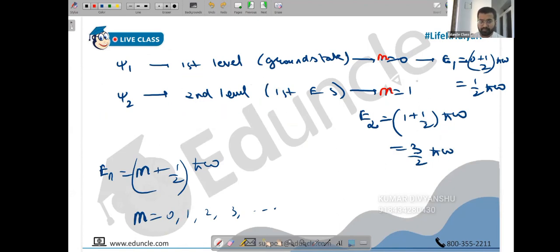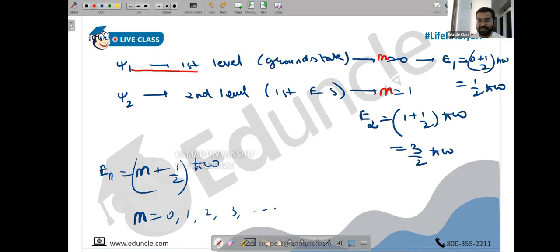Sir, here m is not an excited state, right? No, it's not. That's what I'm saying. Sir, in the first level, for the zero excited state, we will put m equal to 0 for E1, right? Yes, 0. But it's the 0 excited state. M is not the problem. The problem is n, so I made it m. If you had written it n, E1 would be 1, and that would be a mistake. Is E1 1? No, E1 is 0. Understood? And hence I made it m so that the confusion is avoided.